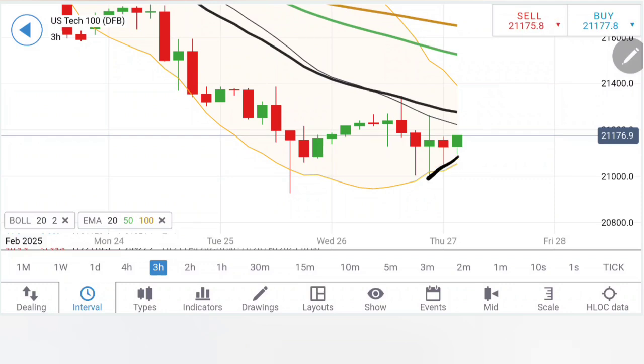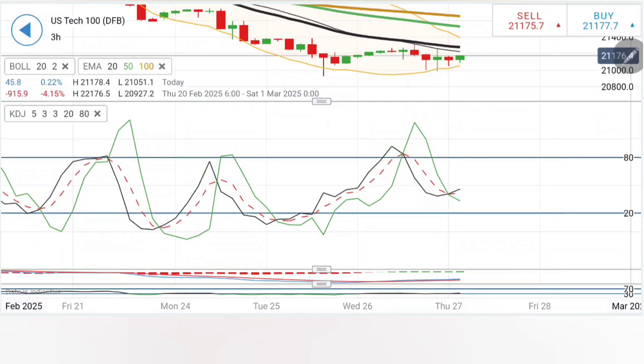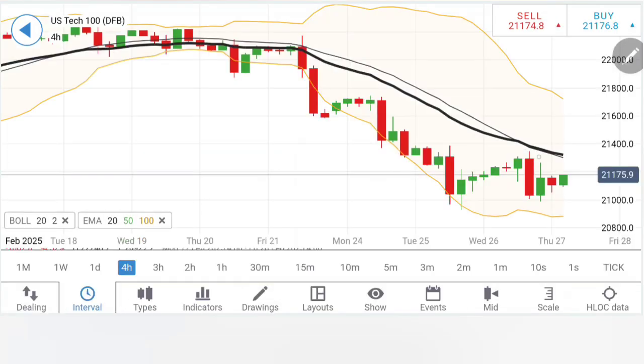On the 3-hour chart, similar observation, higher lows are seen and see one green reversal, and the current candle might take it further high. Possibility is there that in the near term, today we can see at least Nasdaq moving towards 21,260, 300 levels. Yes, the indicators are showing a little uptick here.